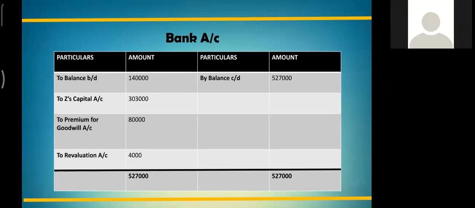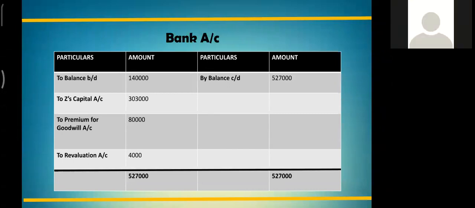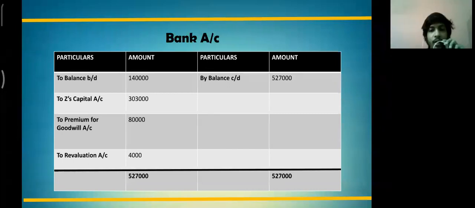As also premium for goodwill is brought in by Z, it will also be debited on the debit side of bank account. And as we have been given, there is a bad debt recovered of 4,000, so the revaluation account comes on the debit side of the bank account. After doing this, we get the closing balance of bank account as 5,27,000.